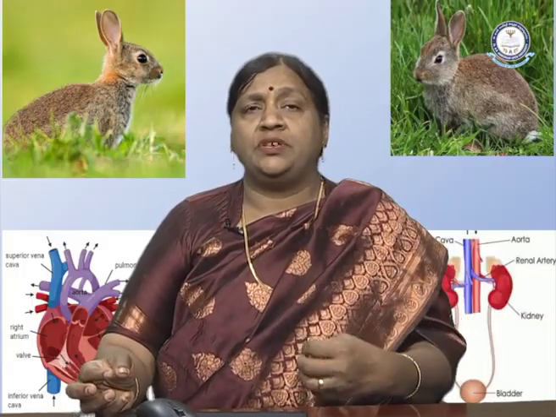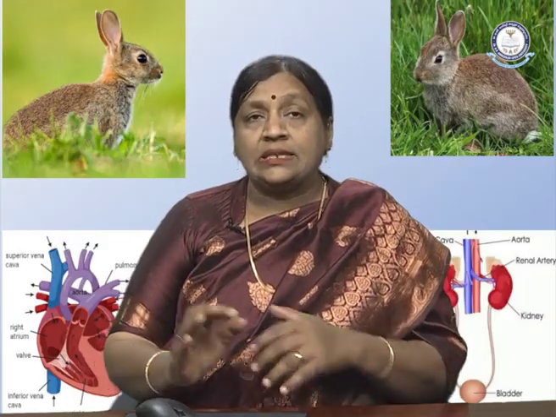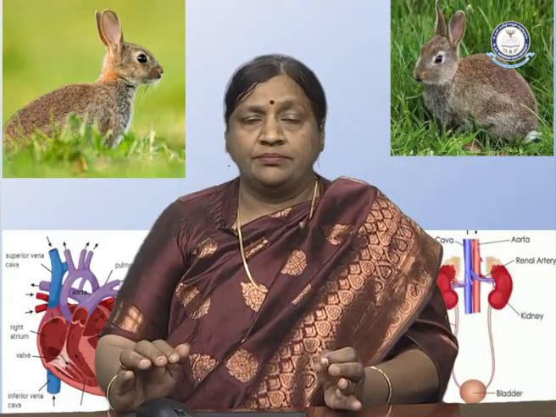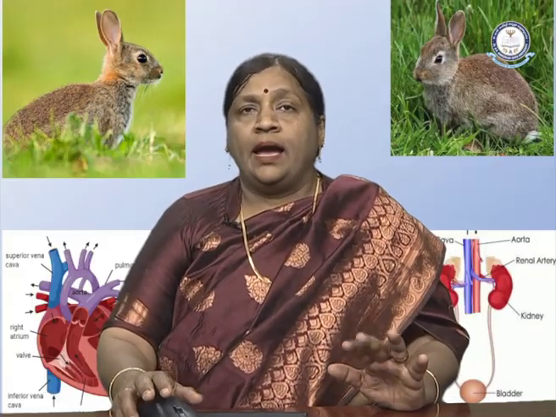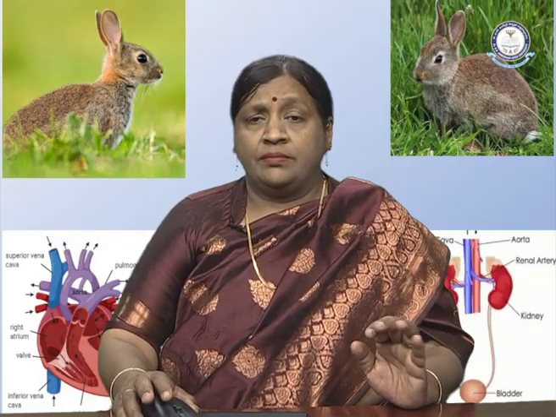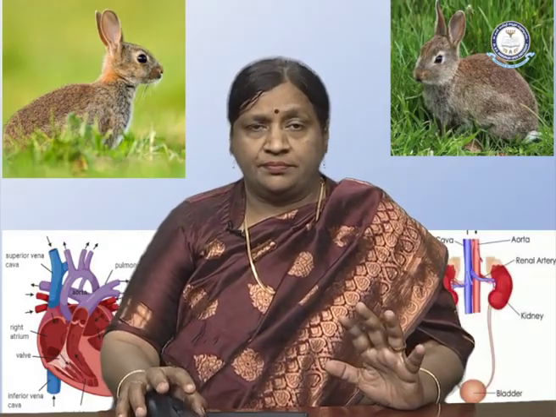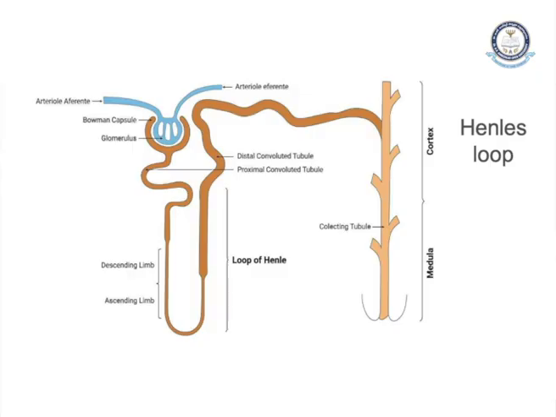So the loop of Henle helps to reabsorb this water and also reabsorb sodium chloride, as it helps to maintain the acid base balance, and urea, to produce concentrated urine. So this is one of the important features of Henle's loop, where it allows for water reabsorption, the absorption of sodium chloride, NaCl, and it produces the concentrated urine. We can see the structure of Henle's loop, where we have the Bowman's capsule, and Henle's loop followed by the collecting duct.